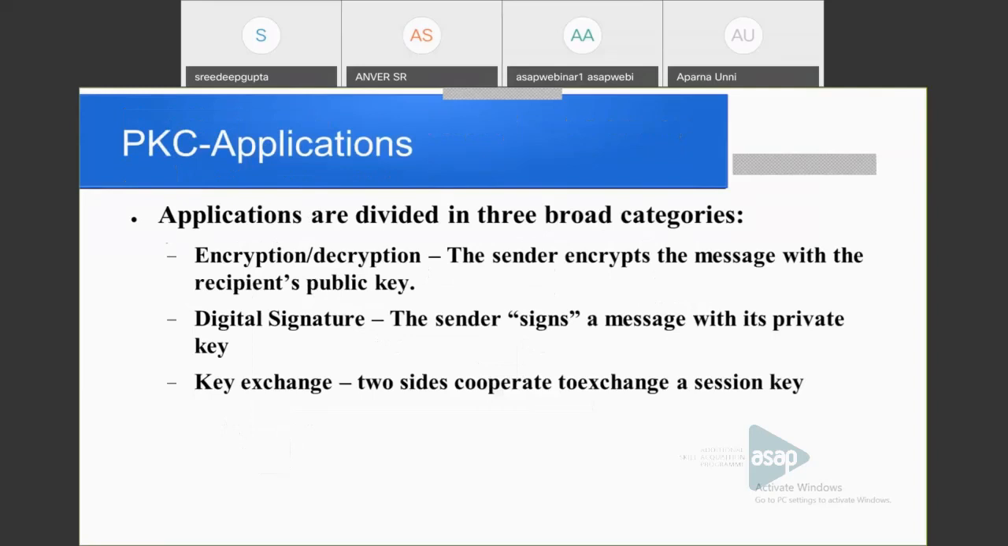So what are the applications of public key crypto systems? These applications are divided into mainly three categories. That is encryption and decryption, as we have seen. The next is digital signatures, that is to sign the message, meaning signature generation and signature verification. We can use a public key crypto system for that.